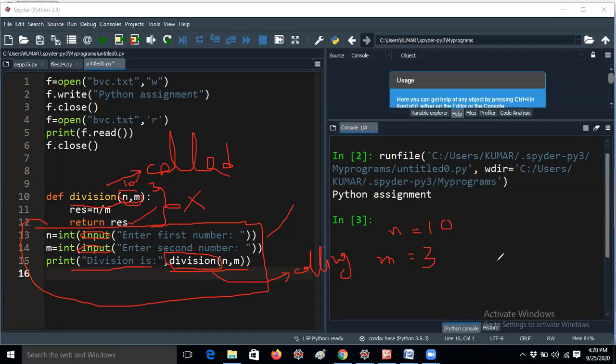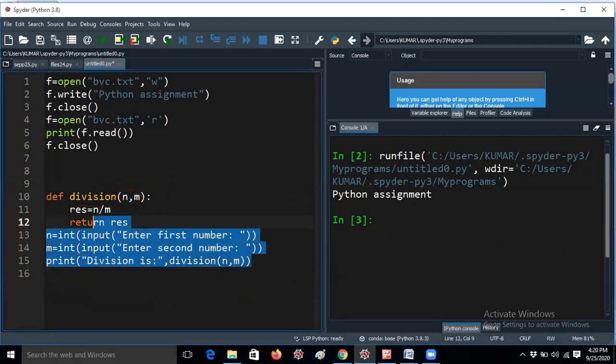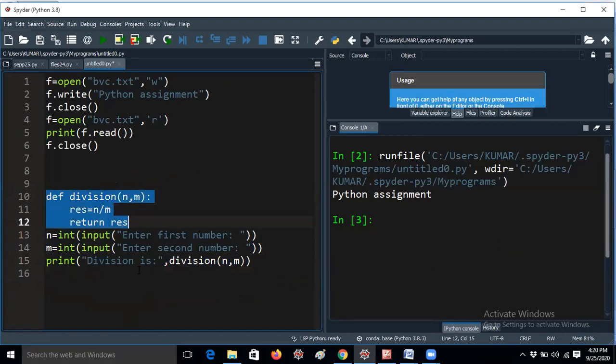Return result means 10 by 3 is 3.333. This will be displayed like that. Here I am giving only the division operation. You should understand carefully, guys. Here def acts like a loop statement. For example, when you are giving a for loop or if condition, you usually put a colon here. That colon and this indentation matter because in Python we do not give any curly braces. So this indicates that these two statements are inside the body of the division function.